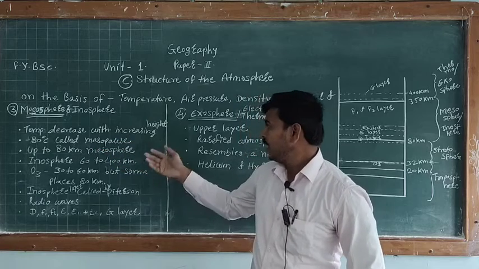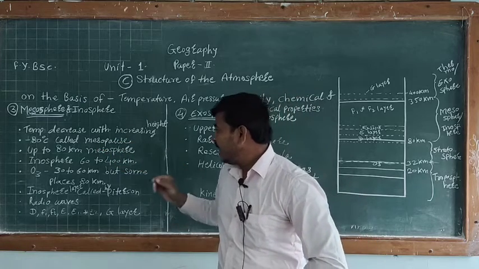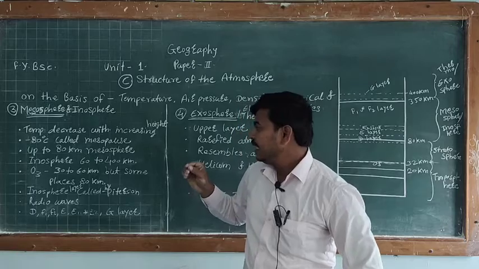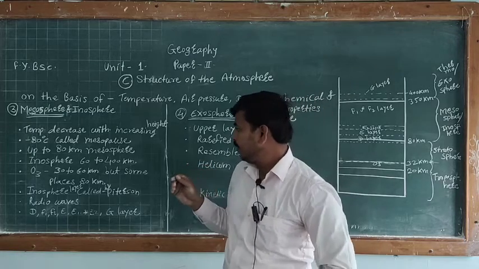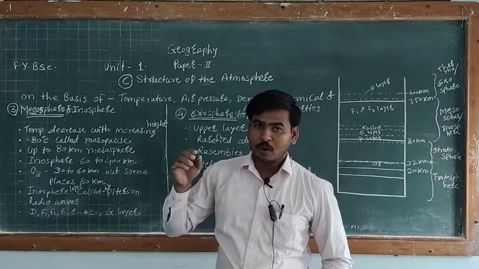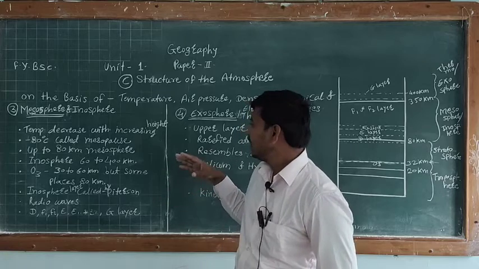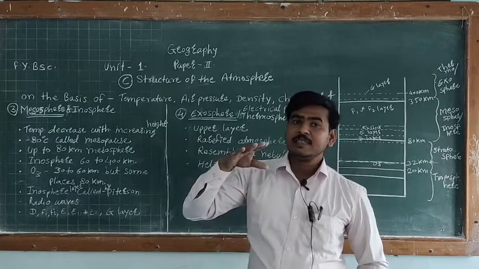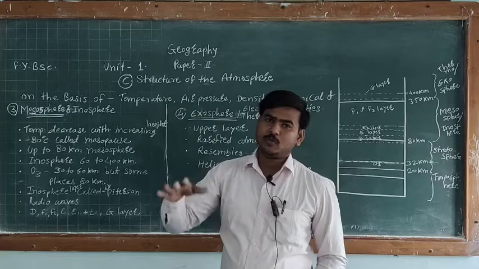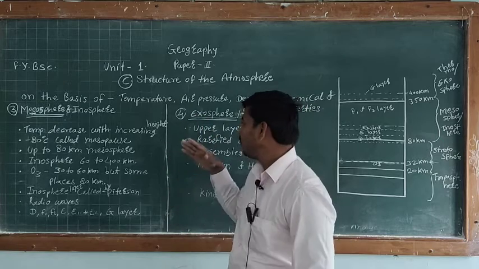Okay, then minus 80°C temperature is observed in the mesosphere. This is the upper limit of the mesosphere. It is called the mesopause.